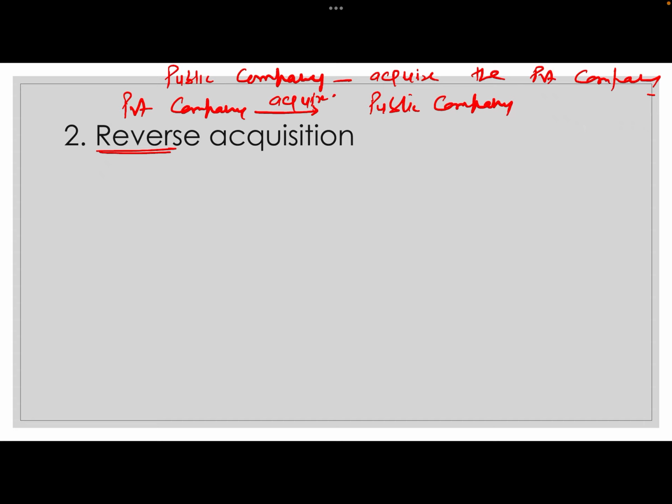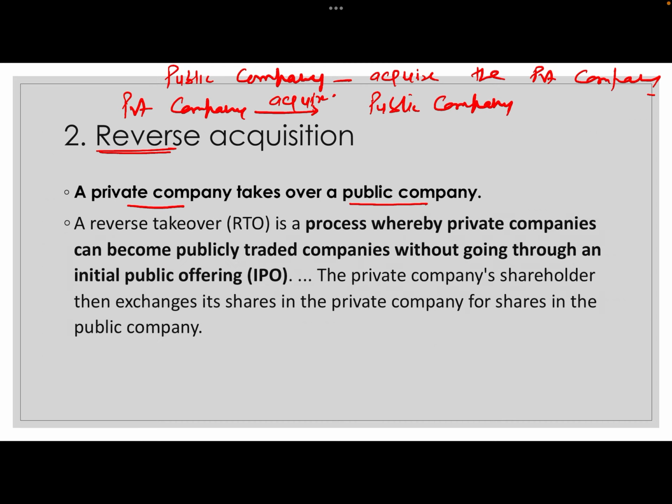So let's understand it now. In a reverse acquisition, a private company takes over a public company, and it's a reverse takeover. It is generally called RTO, reverse takeover. Here, when a private company acquires the public company, it easily comes into the category of publicly traded company. The benefit to this private company of acquiring the public company is that it saves itself from all the trouble of issuing shares into the market, because the company it is acquiring has already performed all those activities.